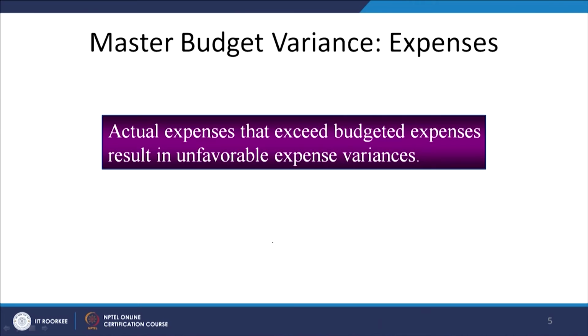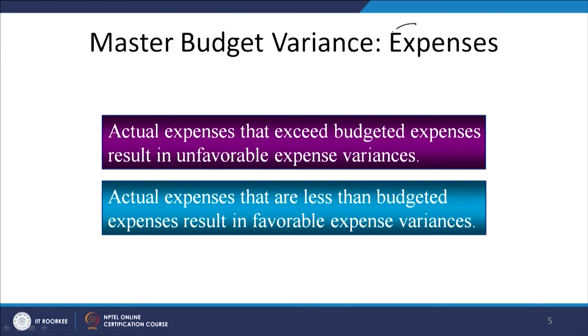Similarly, you talk about now the expenses. This we are talking here about the expenses part. Master budget variance in case of the expenses. Actual expenses that exceed the budgeted expenses result in unfavorable variances.